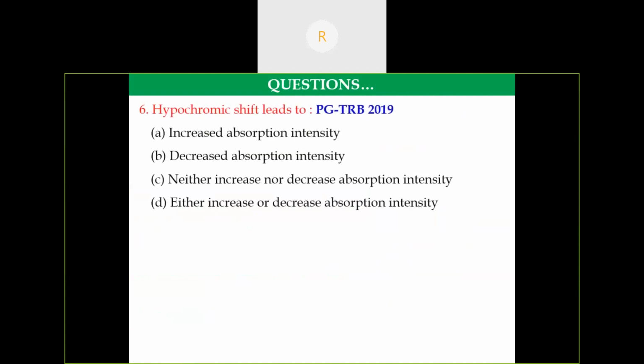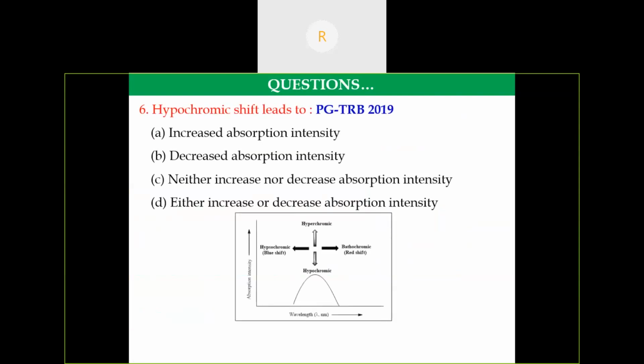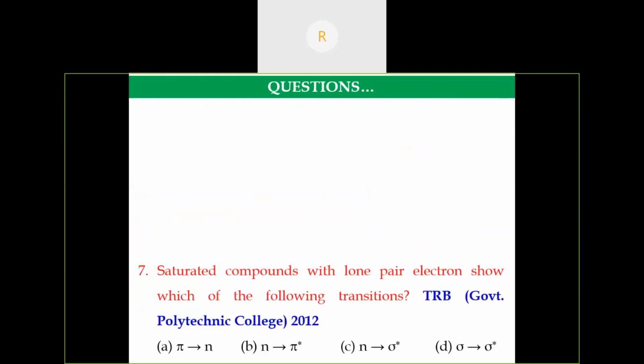Then another question, this is a recent question asked in PGTRB in 2019. So hypochromic shift leads to. So we have discussed the hypochromic, hyperchromic, red shift or blue shift. So here hypo means the decrease in absorption intensity. So hence the answer is B, decreased absorption intensity.